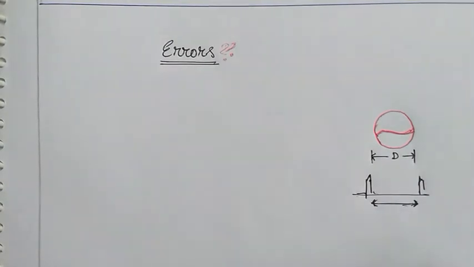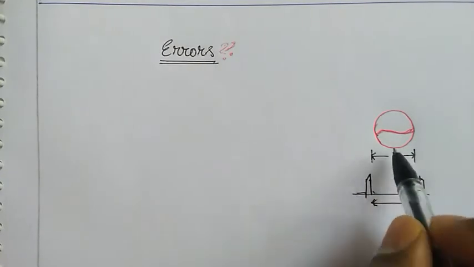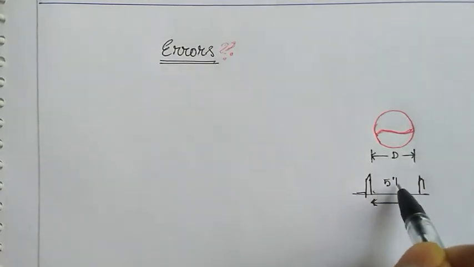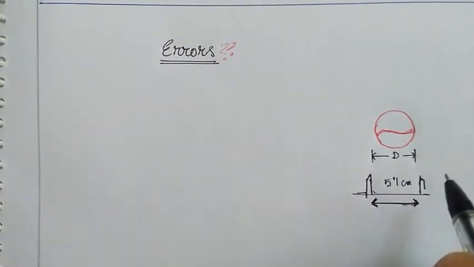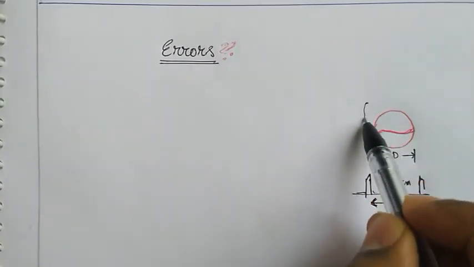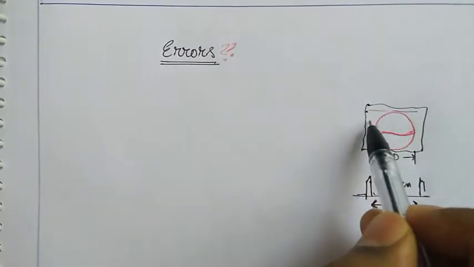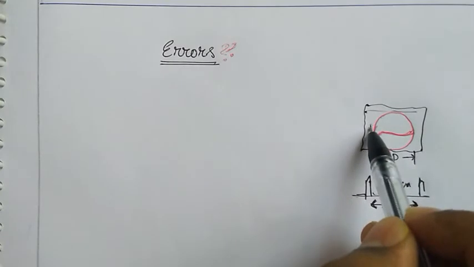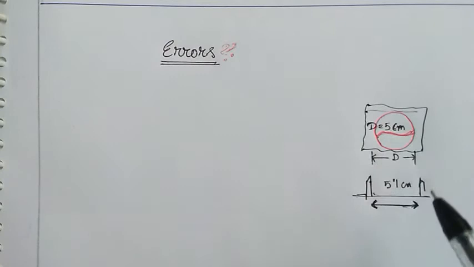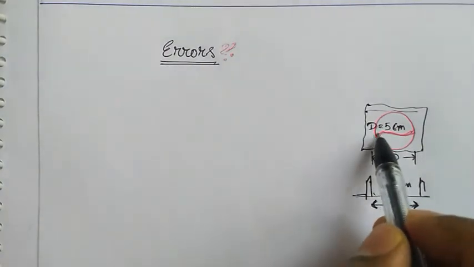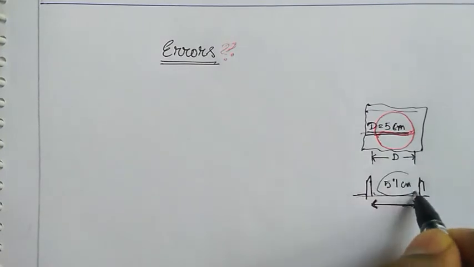Now suppose you have found that the diameter of this ball is 5.1 centimeter, but in the packet that came with the ball, you bought it in a packet, it is written that the ball diameter is 5 centimeter. Then you can see that actually the ball is 5 centimeter, but when you measured it you found 5.1 centimeter.